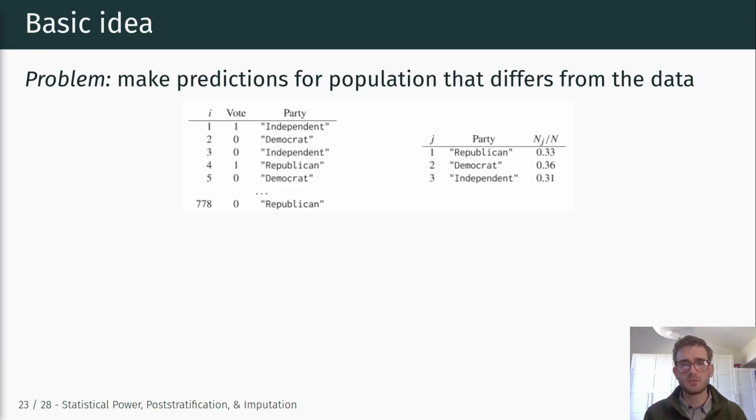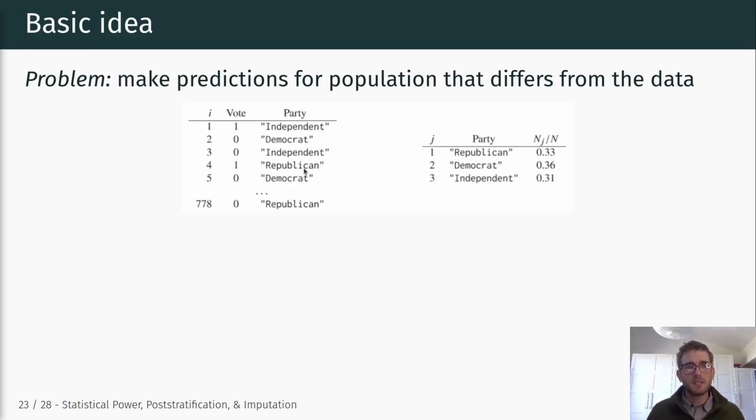Suppose we had a survey where we asked respondents about their vote intention for a given candidate, as well as their party identification. But now suppose that in this given sample we don't really have the right number of independents, Democrats, and Republicans. For example, there are more Democrats in our sample, or there are more Republicans in our sample, because the sample is not a true probability sample, because it's not representative.